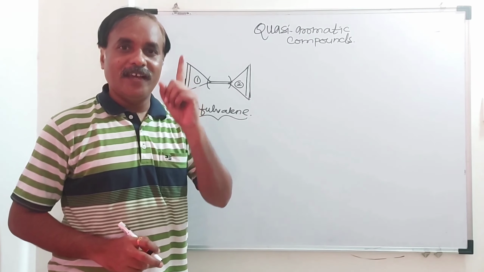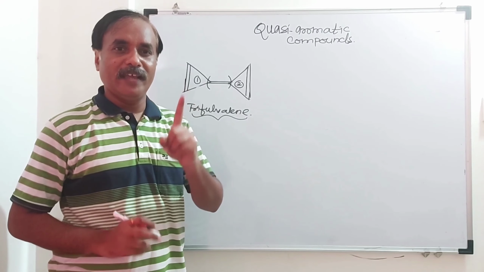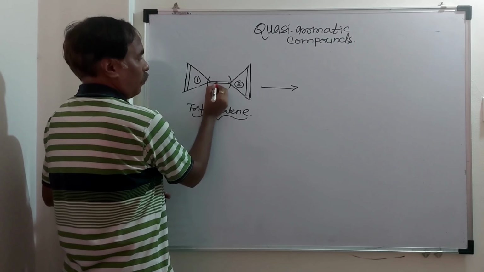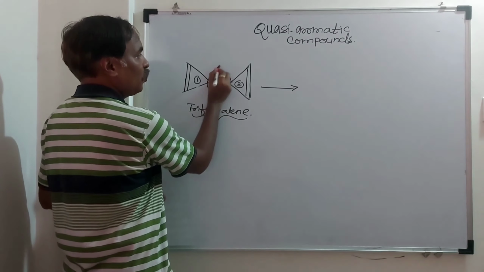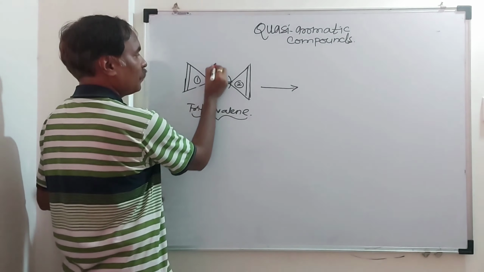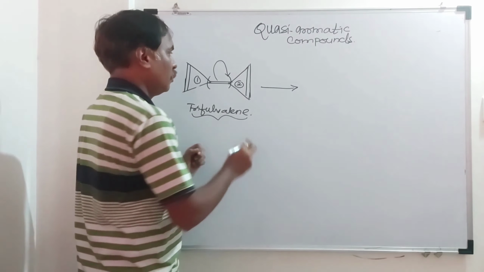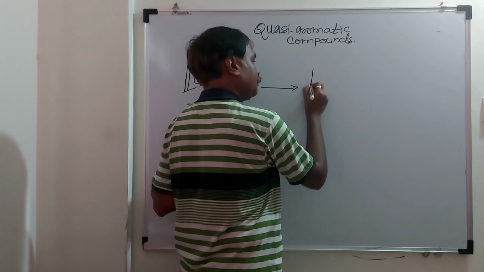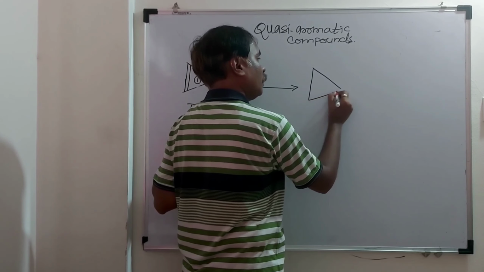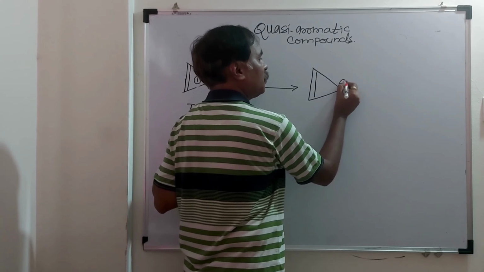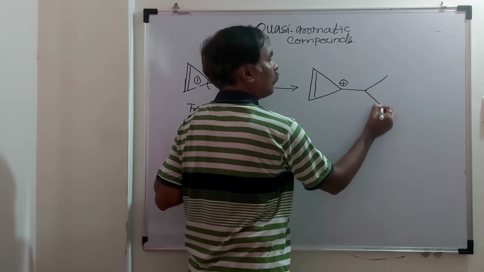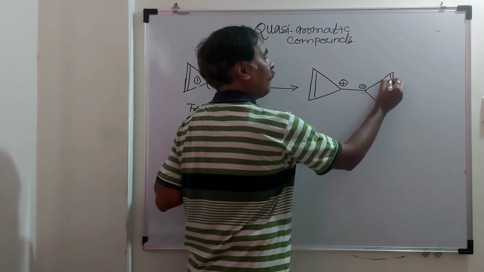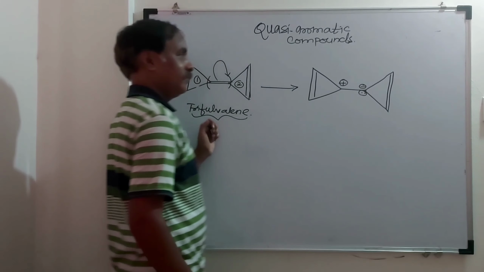Here only one breaking is possible. Since the compound is symmetrical, only one breaking is possible. It is like this. Breaking of pi bond and shifting of pi electrons either toward this carbon or towards this carbon, because this is symmetrical. Now this carbon will acquire positive charge, this carbon will acquire negative charge. Here it is positive charge. Here it is negative charge. Here it is lone pair.